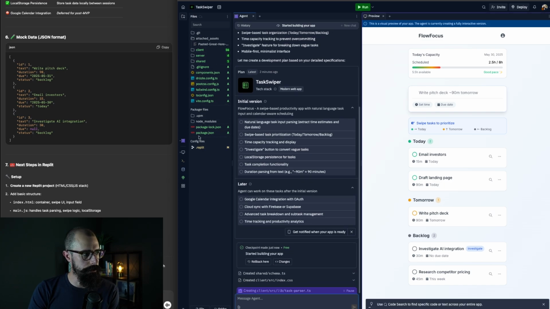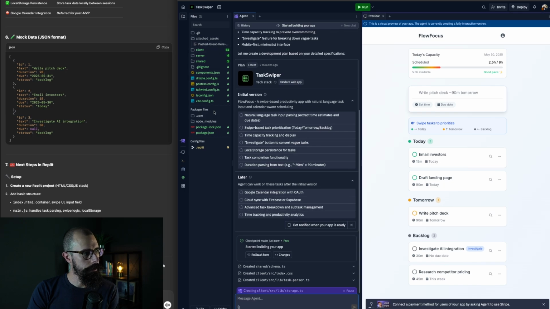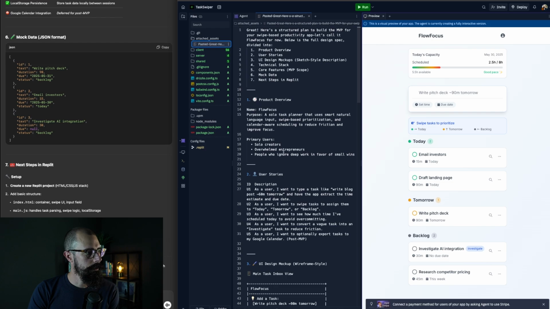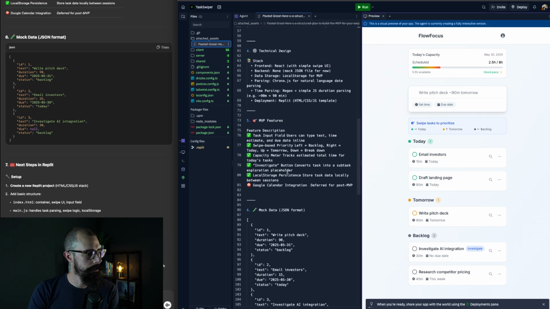And you can see on the left-hand side, it's already starting to build these packages and these scripts for us. It's using JavaScript, it's using TypeScript. I think the original instructions, which we can look at here, recommended, okay, you can see here, the front end is React, backend, no backend.